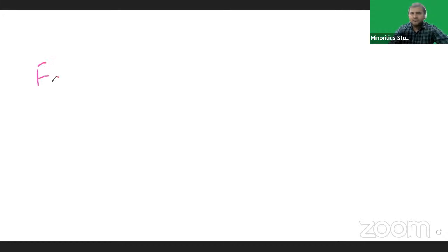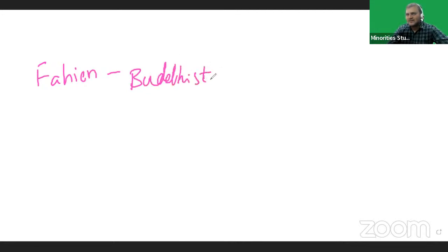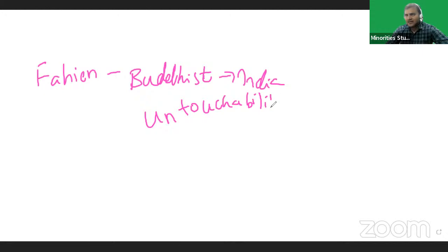During Chandragupta II, Fahien, a Chinese Buddhist scholar, came to India. He discussed untouchability in India. He spoke about Dalits, untouchables who lived outside the society.